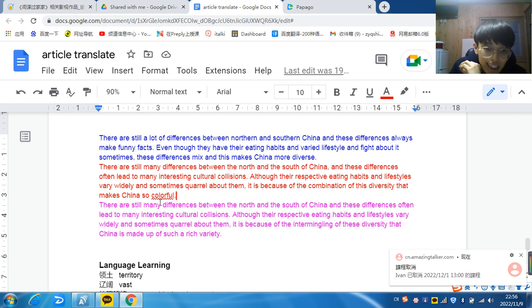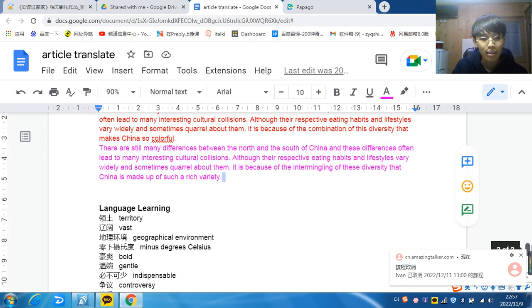So I changed it into "because of the intermingling of this diversity, China is made up of such a rich variety." I think this is the most appropriate translation for this sentence.